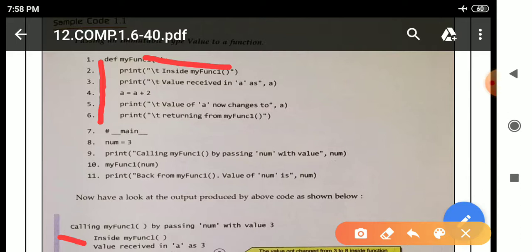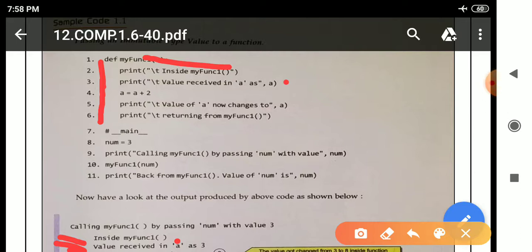So inside my_func1, see here, after that parenthesis, this particular line is executed and printed. After that it will move to line number 3, this line. See here, in this print, backslash t, due to backslash t there is a space.